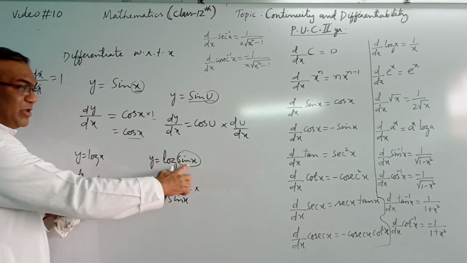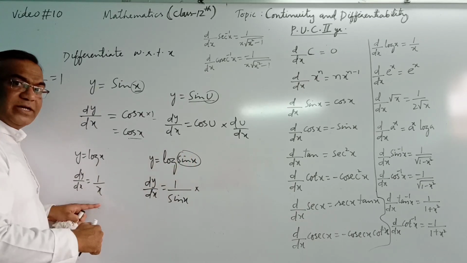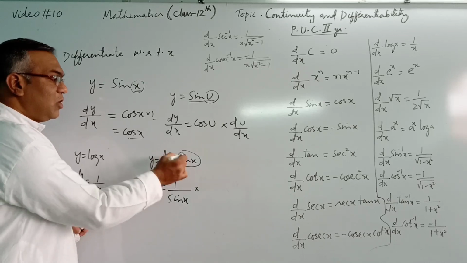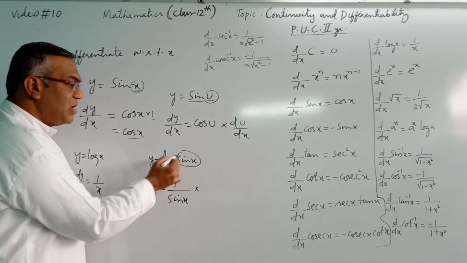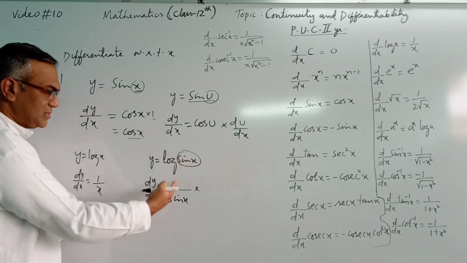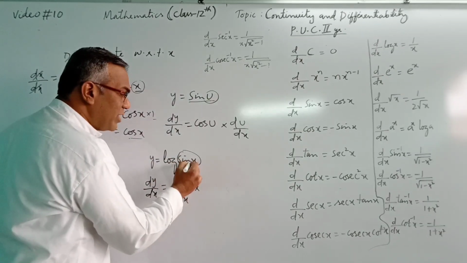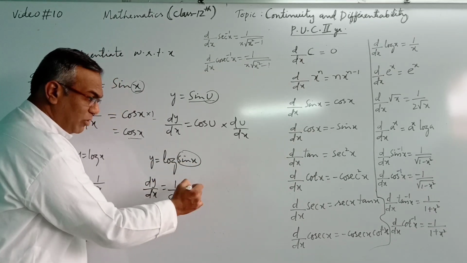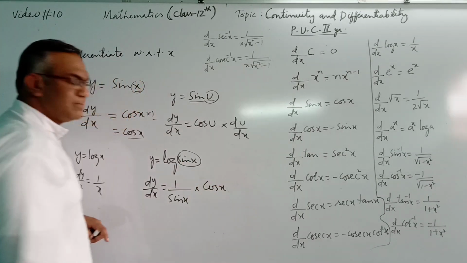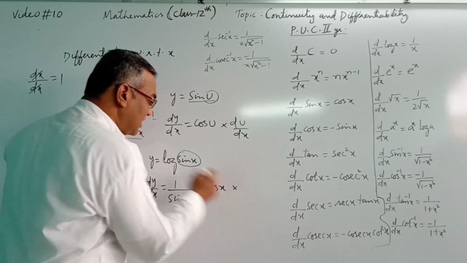But here, we don't have just x, we have sine x. So we have to differentiate sine x also. y is equal to log of sine x. Differentiation will be 1 by sine x, just like log x gives 1 by x, into the differentiation of sine x, that is cos x. What about this x again?